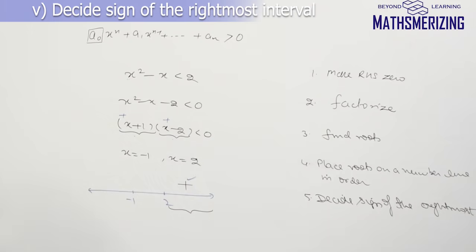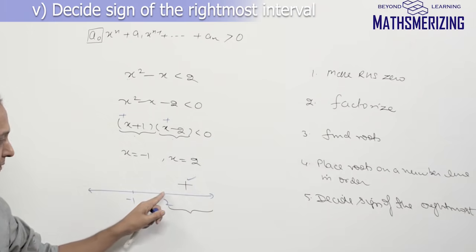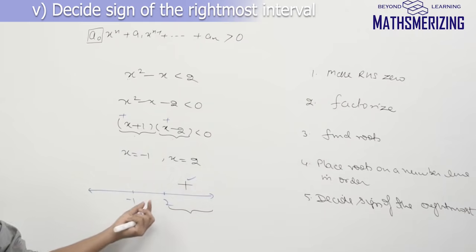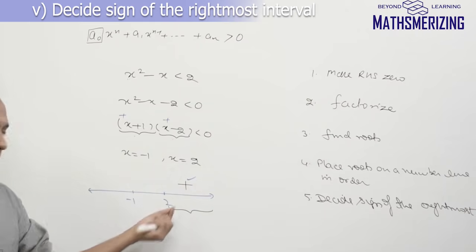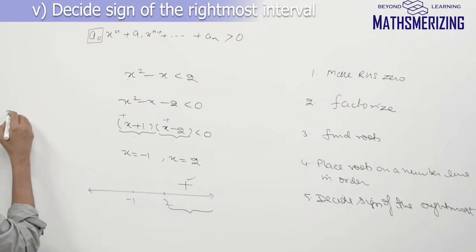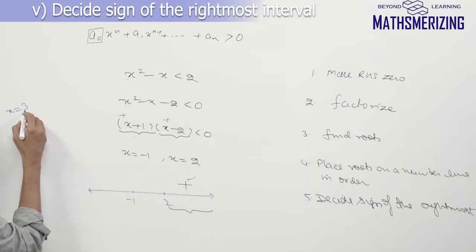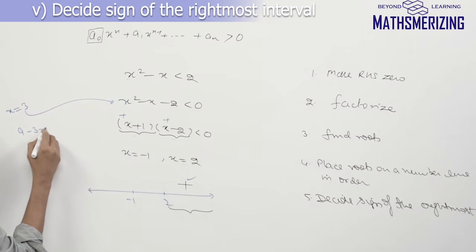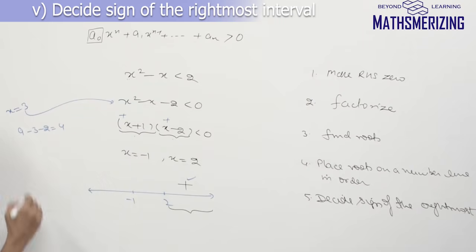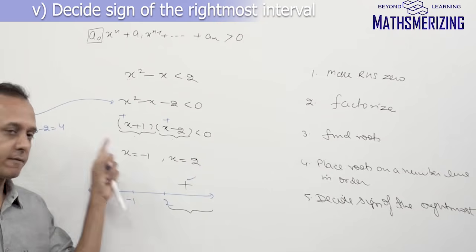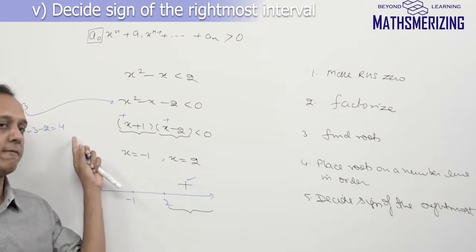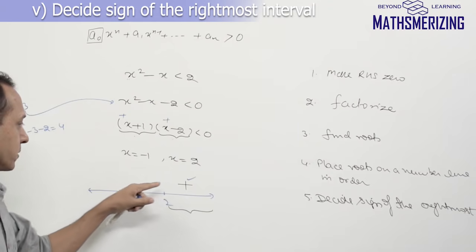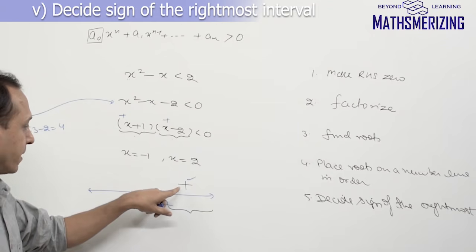The third method is to take any number between 2 and infinity and put it in the inequality. Maybe I'll take 3, which belongs to the interval. If I take x equals 3 and put it there, I'll get 9 minus 3 minus 2, which is plus 4. If it is positive, I'll put a plus sign, and if it is negative, I'll put a minus sign. And then in every interval, put alternately plus and minus signs.